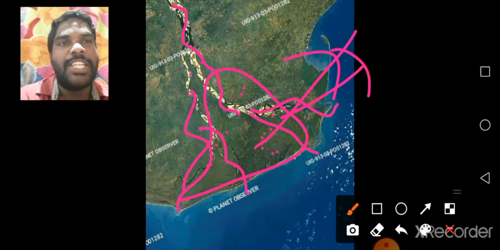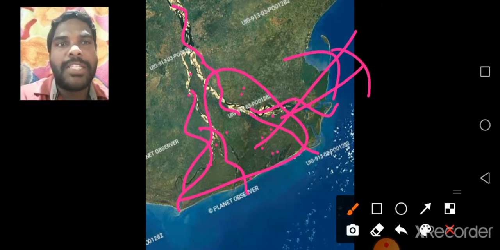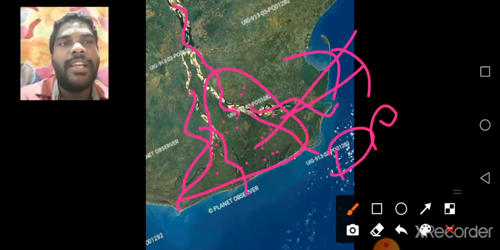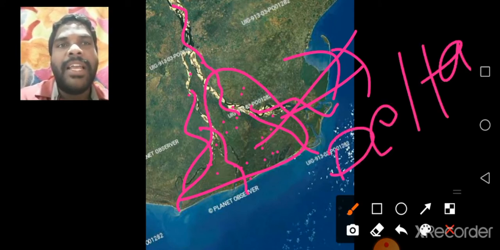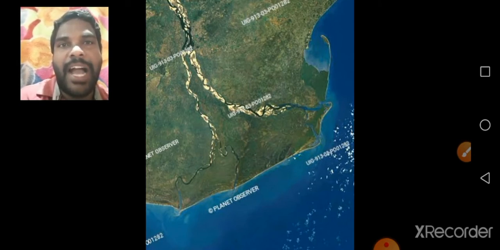It is called the mouth of a sea, children. And here a triangle shaped land is formed. It is called a delta. Understand children? Here all the fine sand, silt and rocks are deposited near this triangle shaped land. That's why these delta lands are very fertile. And these lands are suitable for farming. Today we are going to learn about a village, Penamakur, a village in the Krishna Delta.